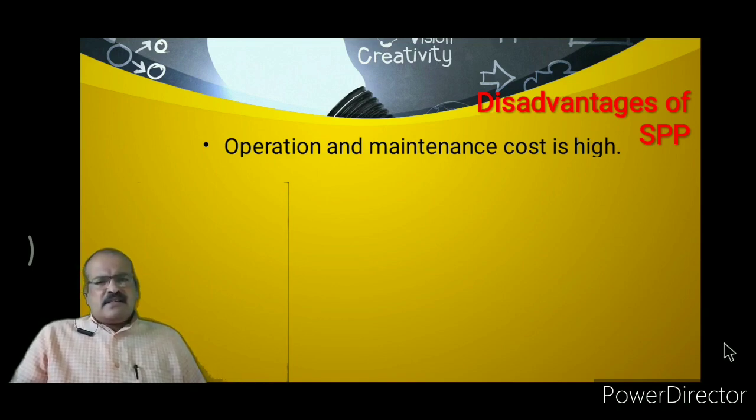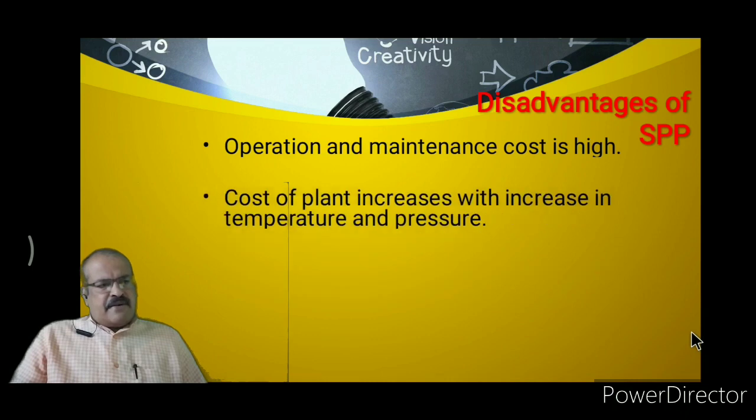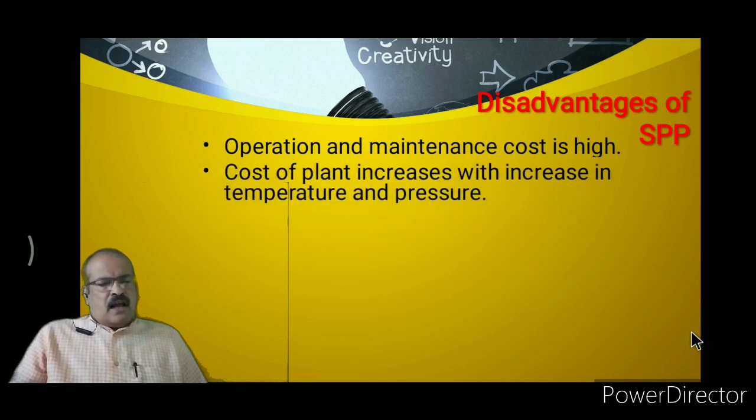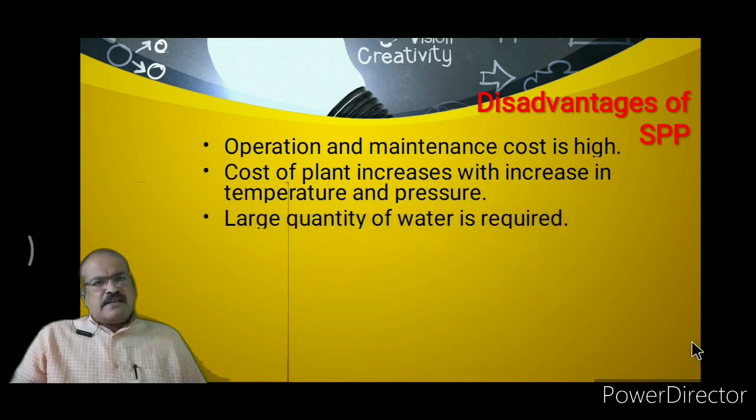So whenever there are thermal operations or pressurized operations, the maintenance and the operation cost of the power plant increases. Now the next disadvantage is, if there is an increase in temperature or an increase in pressure, the cost of this power plant also increases. Means an increase in pressure and temperature also increases the cost of the power plant.